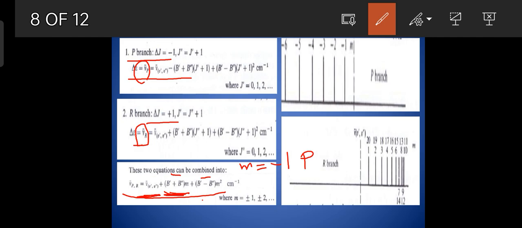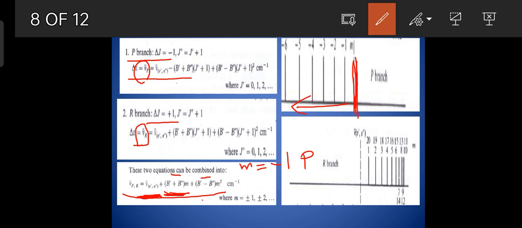So when both the terms are negative, the P branch wave number will be less than the band origin. So in the figure, if this is the band origin, the P branch lines occur to the left of the band origin. As the M value increases, the line separation goes on increasing. We say that the P branch lines are diverging lines.